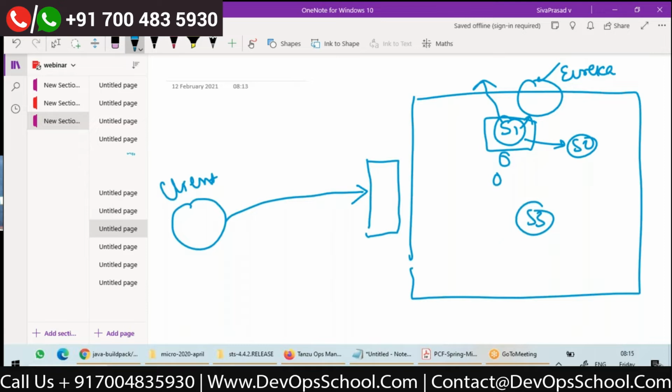Maybe any request that should go to S1 should follow a pattern /S1/**, and /S2/** for any request that should go to S2. So the client should make a call to this proxy application. This proxy should identify, okay, /S1/** means the request should go to S1. It should look up Eureka using S1, get all the instances, use client-side load balancing, select one instance and forward to that instance. So I need a proxy which can look up Eureka and do client-side load balancing.